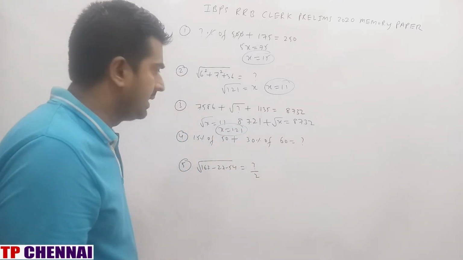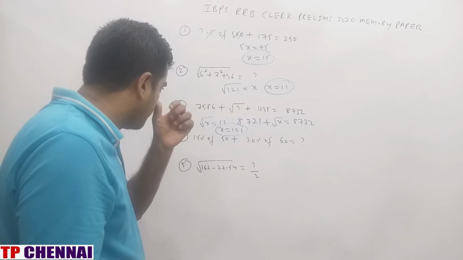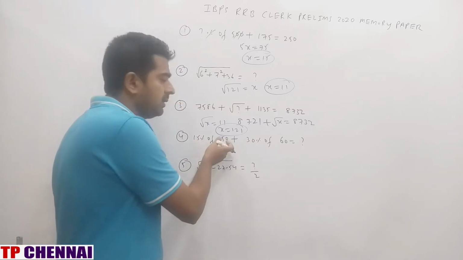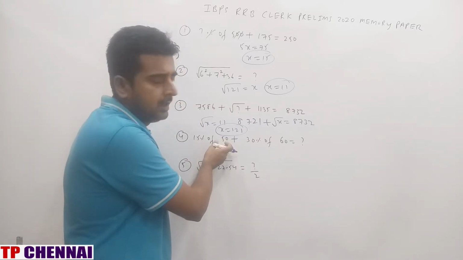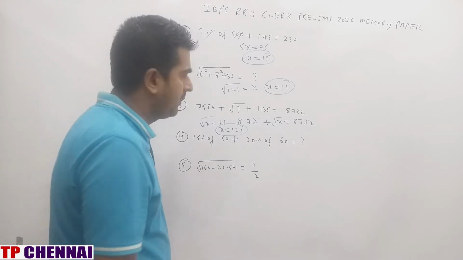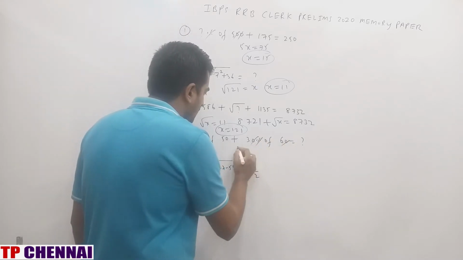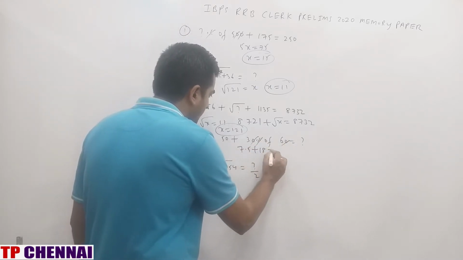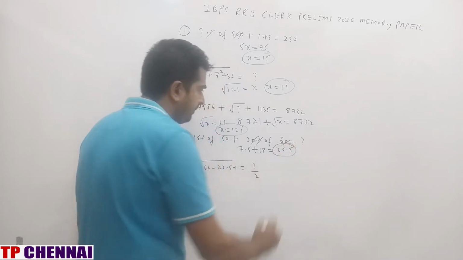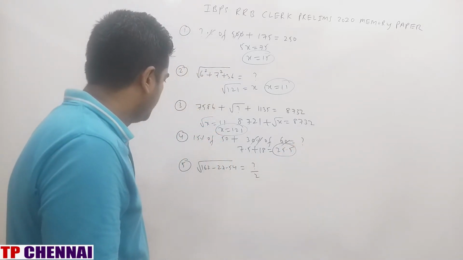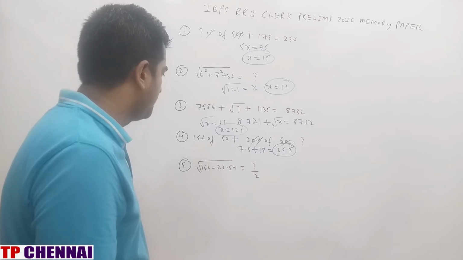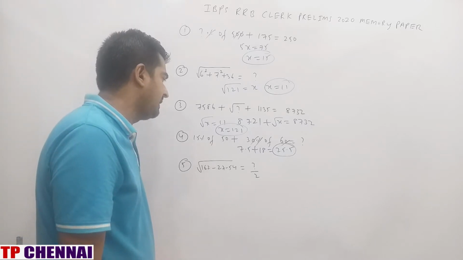Next one. 15% of 50 plus 30% of 60 is equal to question mark. 15% of 50 is 50% of 15. What is 50% of 15? 7.5. And percent and double zeros will go out. 7.5 plus 18. What is the answer? 25.5.